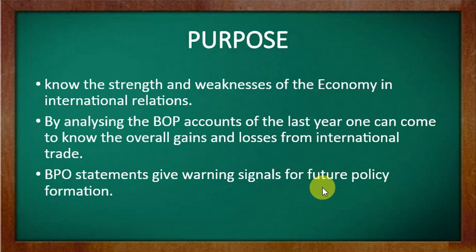See, mistakenly it is written here BPO, that is balance of payment, that is BOP. Why are we maintaining, why are we doing such things? Because we all know in this globalization era we need interdependency, because in all the resources no one can be perfect, no one can be self-sufficient.